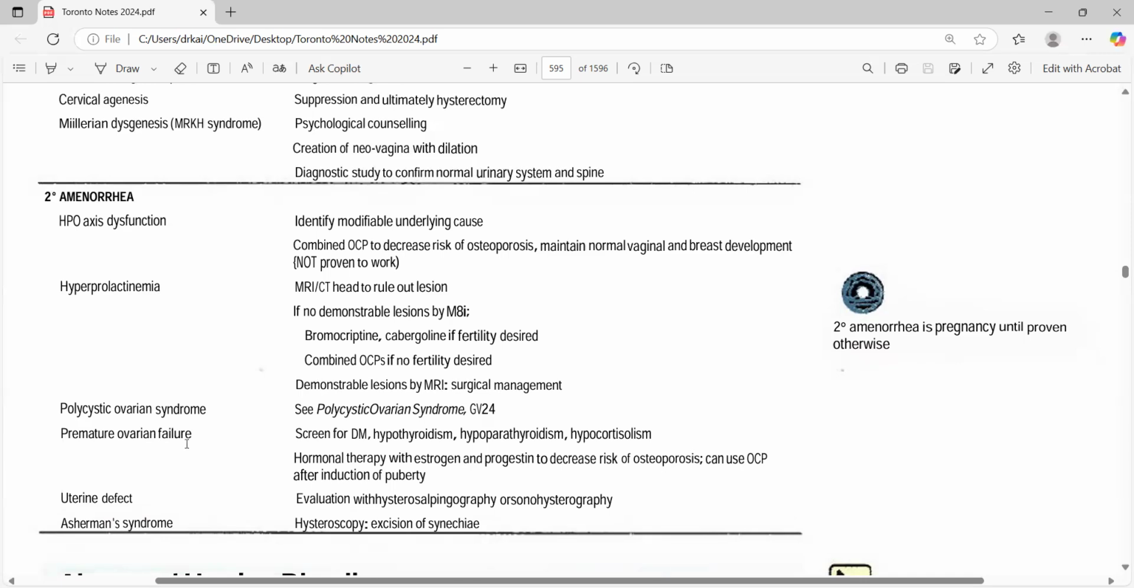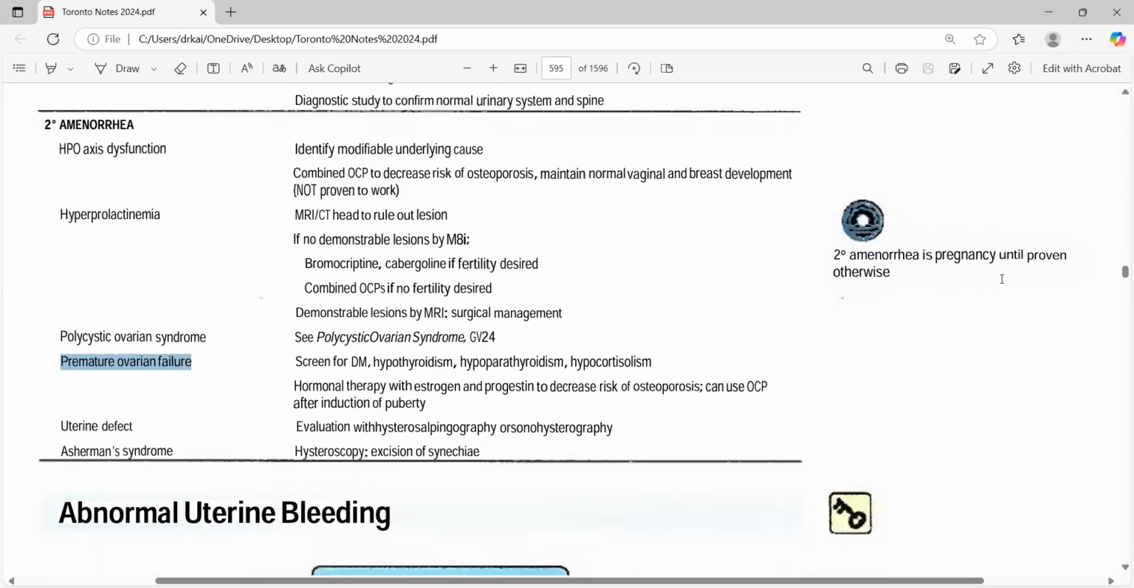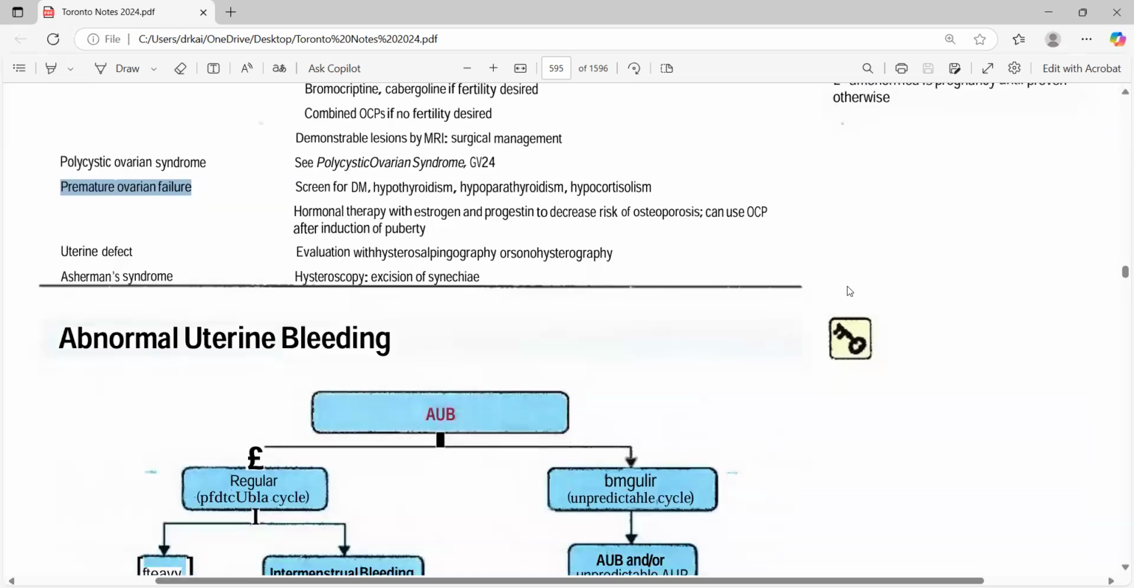Premature ovarian failure is basically linked with diabetes, hypothyroidism, hypoparathyroidism, hypocortisolism. So this primary ovarian failure is important. You can be asked to make a diagnosis of this one. Uterine defect is evaluated with hysterosalpingogram, so checking whether the tubes are patent or not. Asherman syndrome, then hysteroscopy. Secondary amenorrhea is pregnancy until proven otherwise.